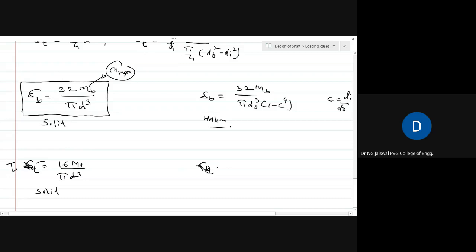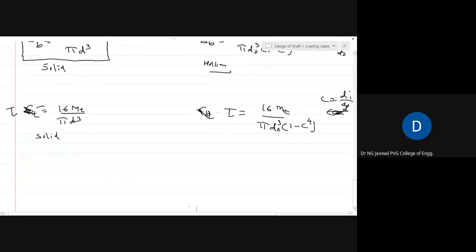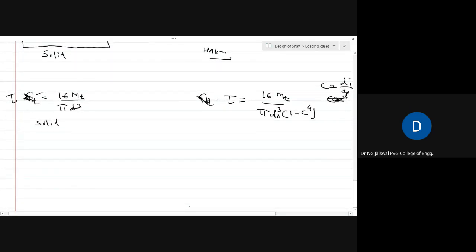Tau is equal to 16 torque divided by pi do cube (1 minus c to the power 4). Again c is the ratio of di to do. These equations you have to use, so hereafter we use the direct equations.